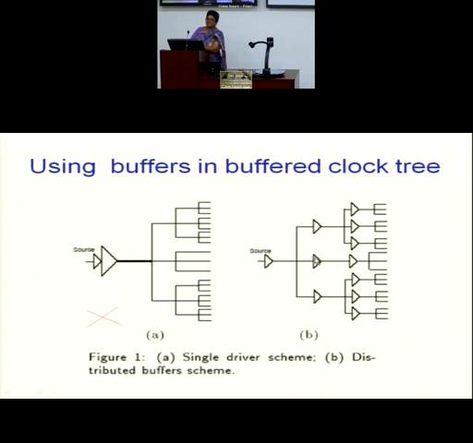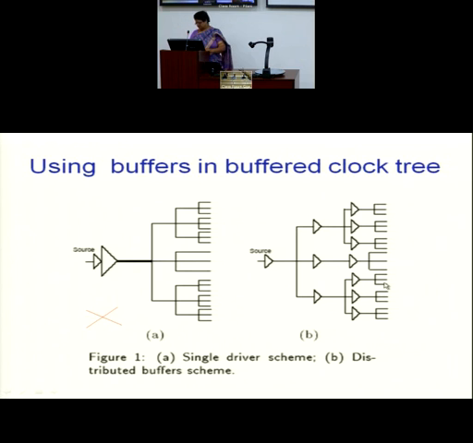Rather we make it, as I said, a chain of inverters. Make it a super buffer. Every path length is a super buffer in its own merit. So for this load to be driven, I have a chain of inverters, and for this one, a chain of inverters from here to here. So you are actually dividing the whole load into a number of drivers. This is what a buffered clock tree is.